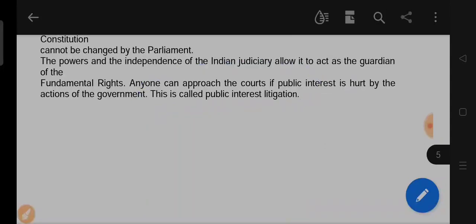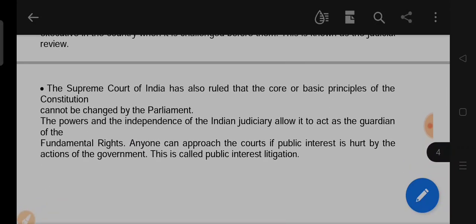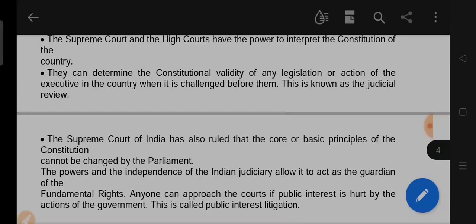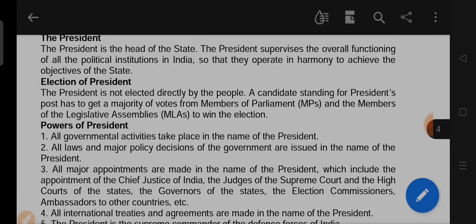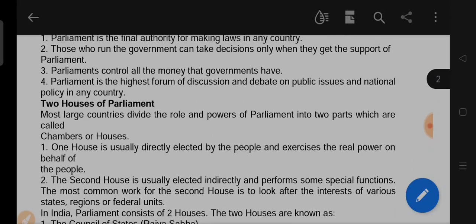So this is the class. I think you have understood very well about the main points of this chapter. In the next video, we will study about the next chapter of civics.